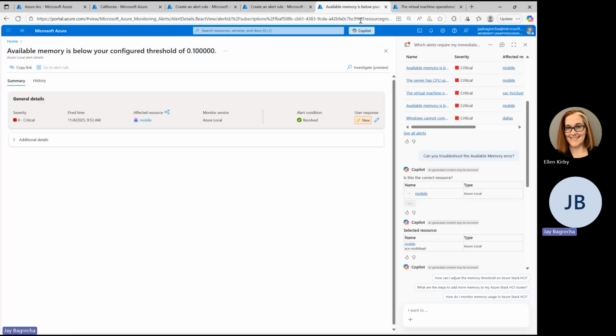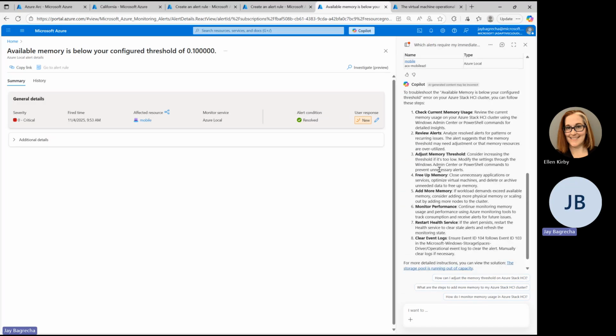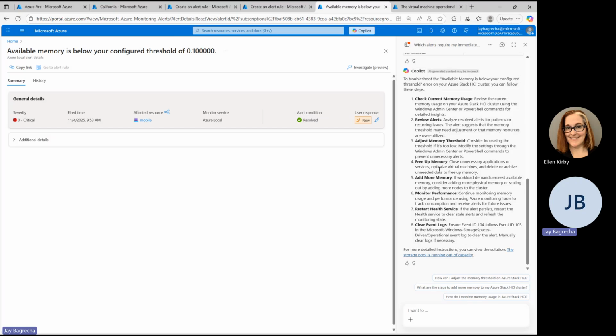So yeah, on Copilot, this is the list of alerts fired for us in the last 24 hours. Now we just ask Copilot, can you troubleshoot the available memory error? And then it reconfirms with us if that's the right resource. This is a mobile resource. And boom, you get a good understanding, based on the alert response and the logs present, of how you can troubleshoot the error. Isn't that cool?